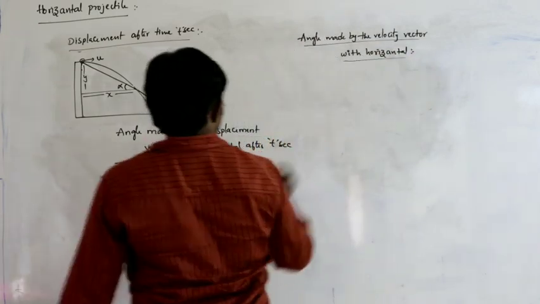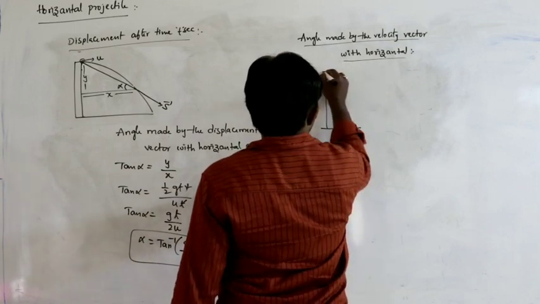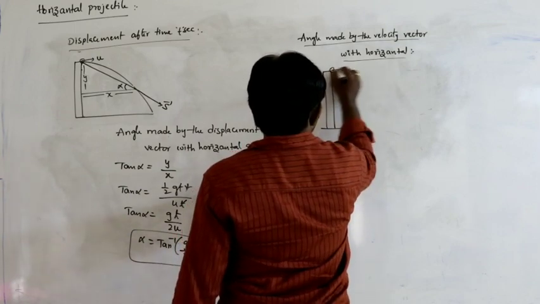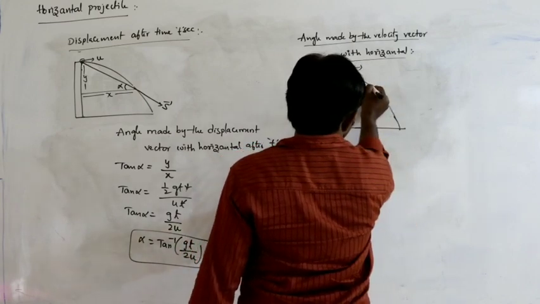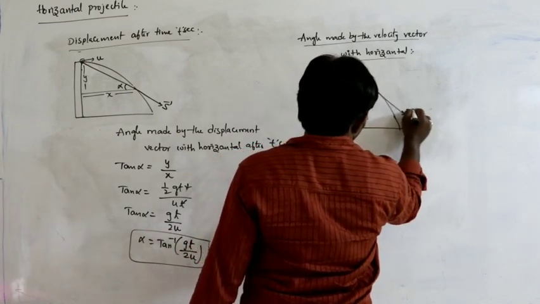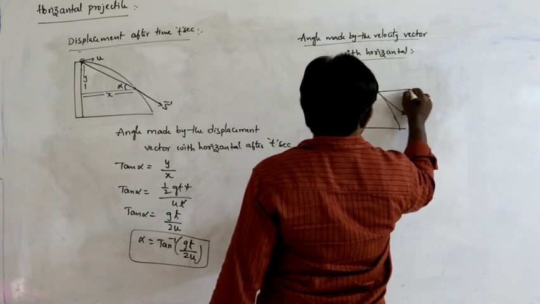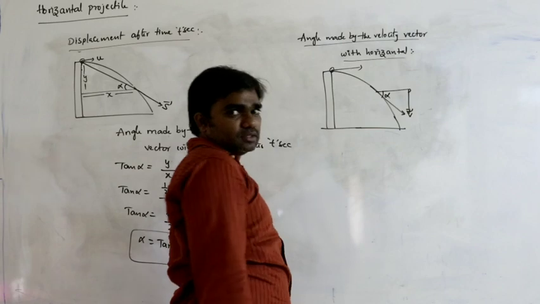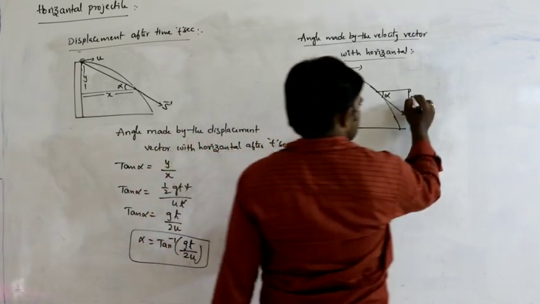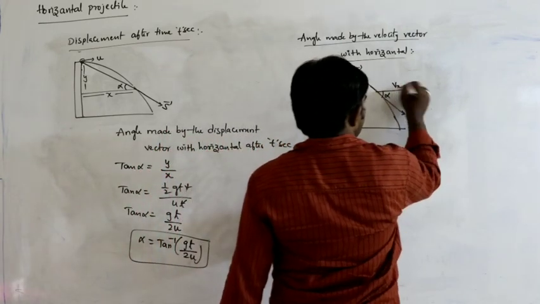Same situation, see here: the body is projected like this, and the path of the body is like this. At this position, this is the velocity vector. What is the angle made by the velocity vector with the horizontal? Alpha, like this. Here it is Vy and it is Vx.